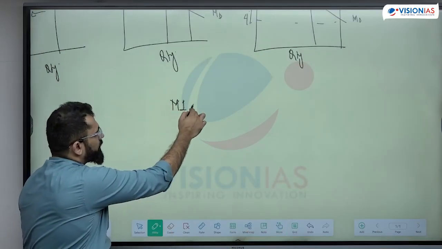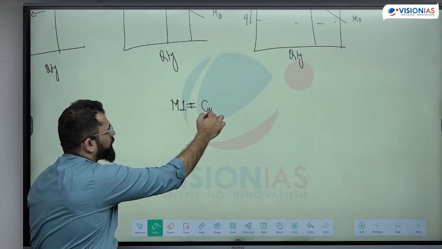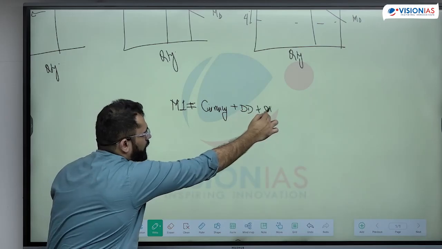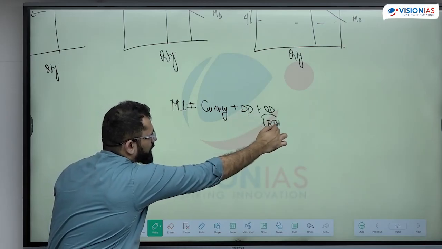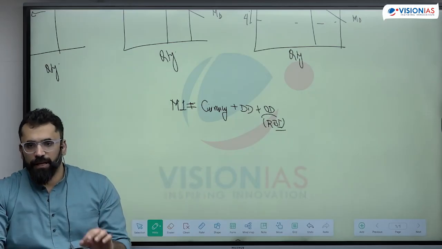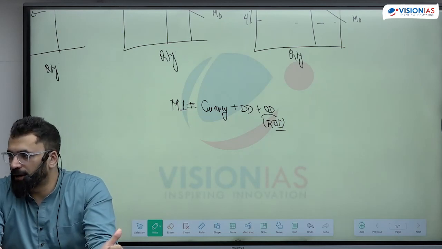So M1 is currency held with public. This is currency with public plus demand deposit plus other deposits with RBI. This is very negligible in number, but we still count it in M1. Any institution keeping money with RBI, that will be counted here.